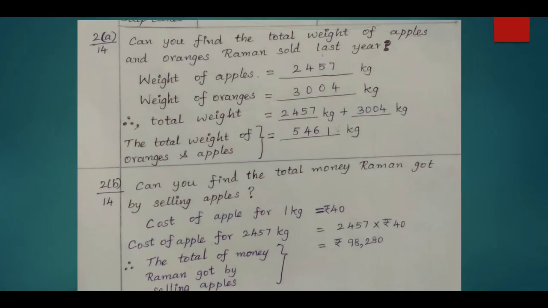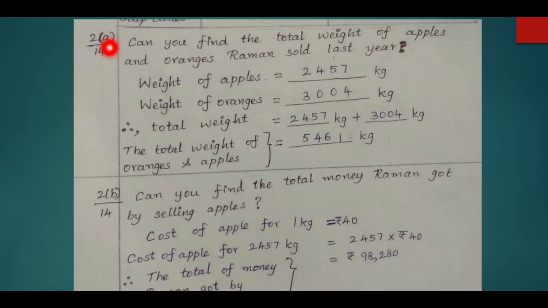Now, subdivision A, problem number 2 from page 14 is, can you find the total weight of apples and oranges Raman sold last year? Weight of apples is equal to 2457 kg. Weight of oranges is equal to 3004 kg. We got these two values from the table column given in the question.